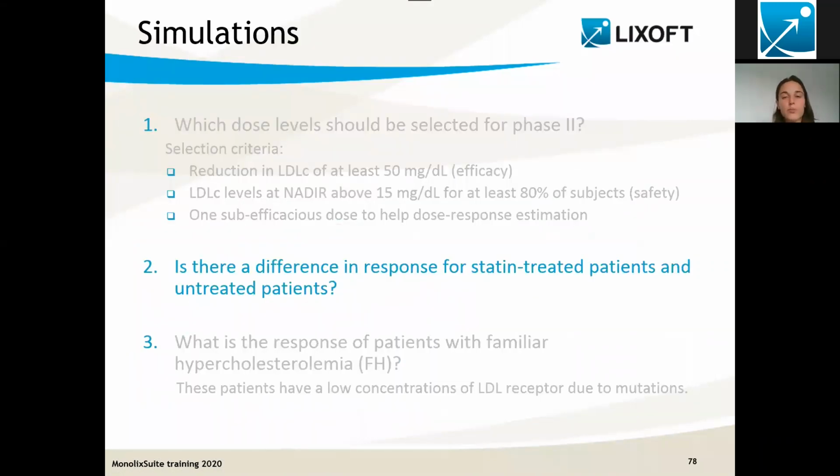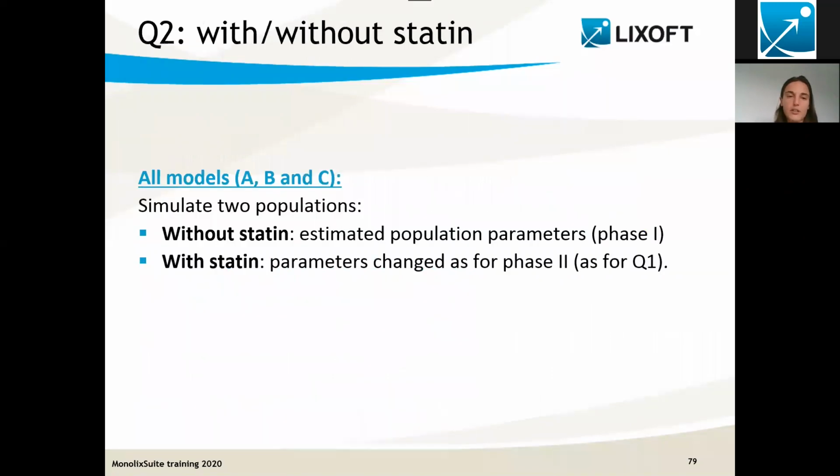Then the second one was about comparing statin-treated patients and untreated patients. To answer this question, the simulation is very easy to set up. We're going to have 2 different groups. One will have the estimated population parameters as estimated by Monolix on the phase 1 data. These are the untreated ones. And then for the treated ones, we're going to do the same parameter change as for the phase 2, as for the just previous simulation.